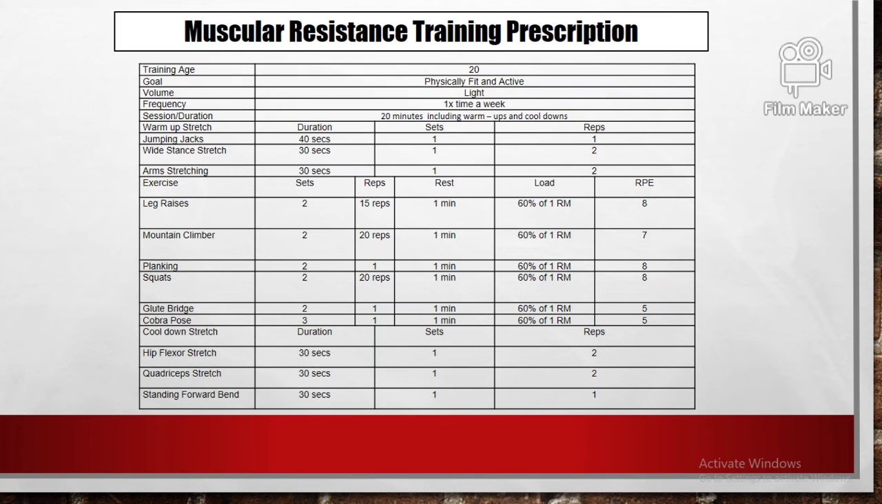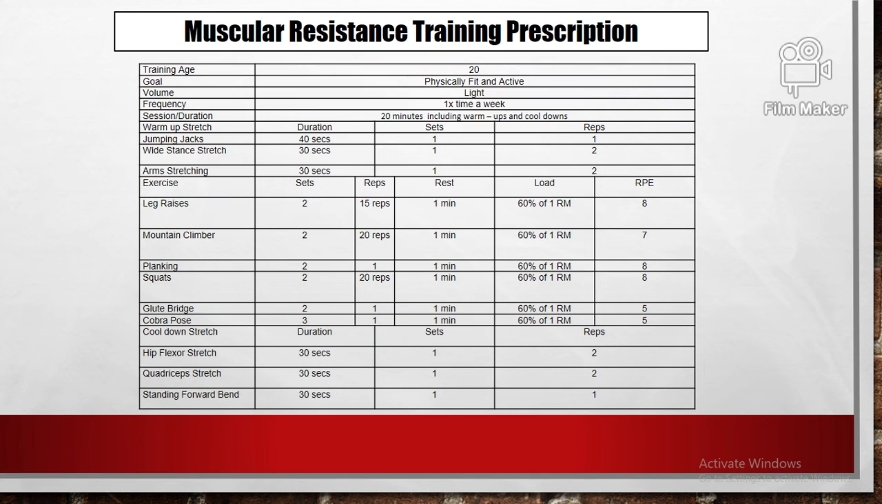For the stimulus or exercise, there will be leg raises with 2 sets of 15 reps, and rest of 30 seconds to 1 minute per set. The load will be 60% of 1 RM, and the RPE will be 8. Now, mountain climbers: 2 sets of 20 repetitions, rest of 1 minute per set, load 60% of 1 RM, and the RPE will be 7.